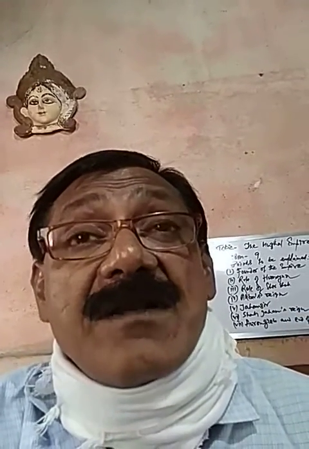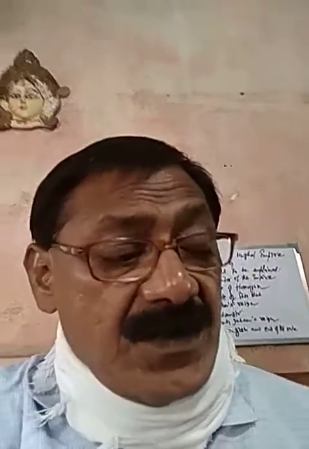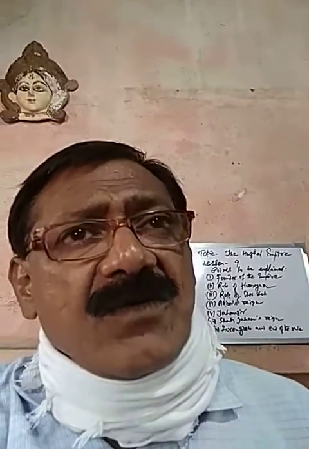One point I must mention: the invasion of foreign invaders, like Ahmad Shah Abdali and Nadir Shah. Two invaders invaded India several times.